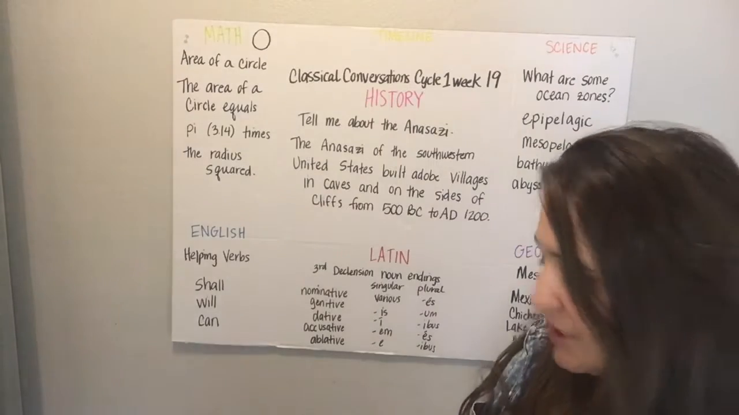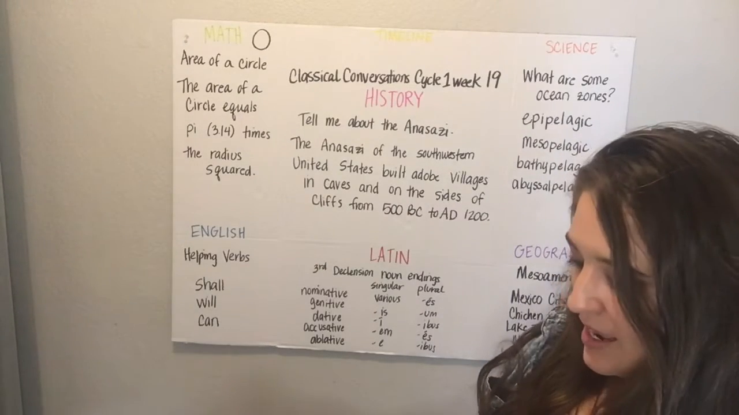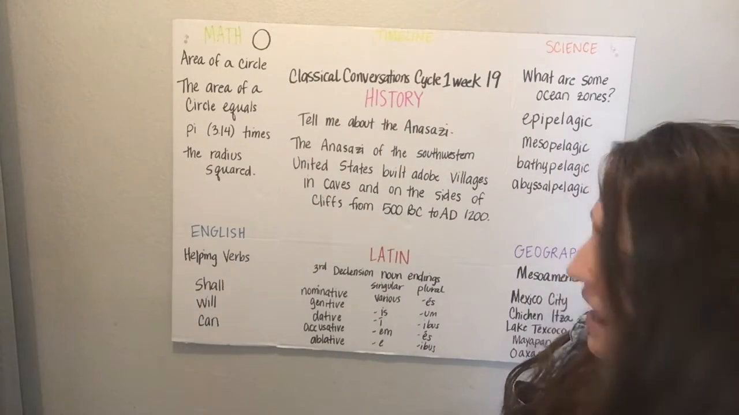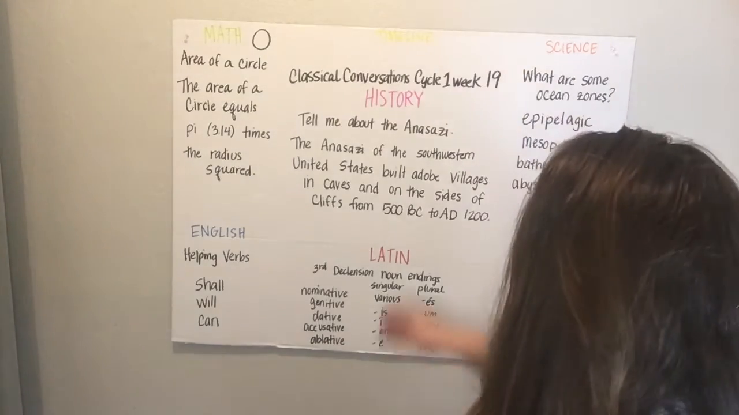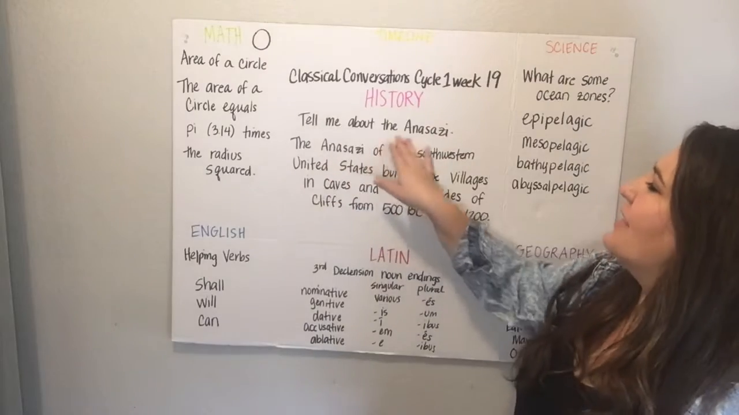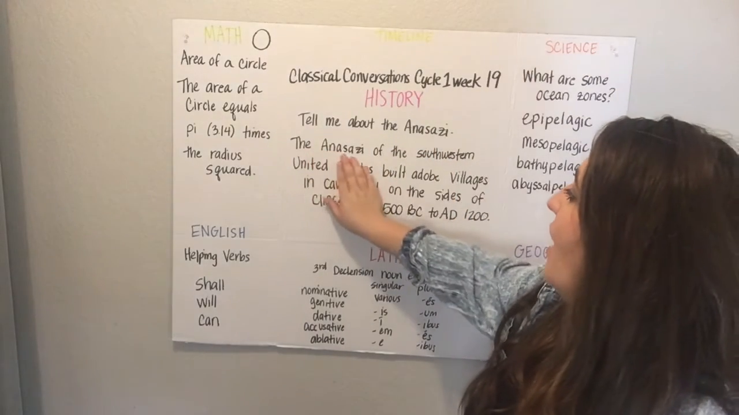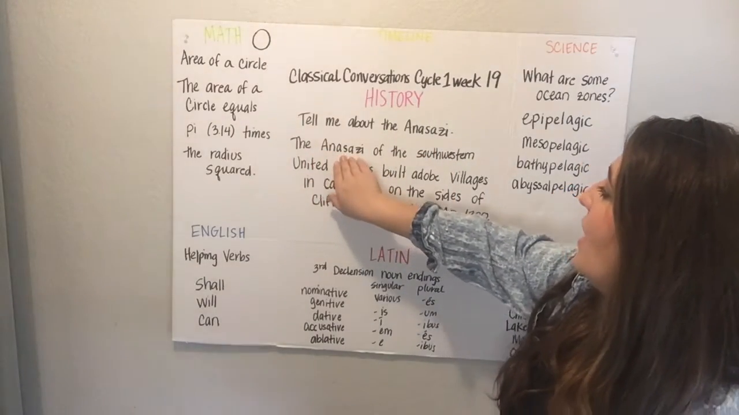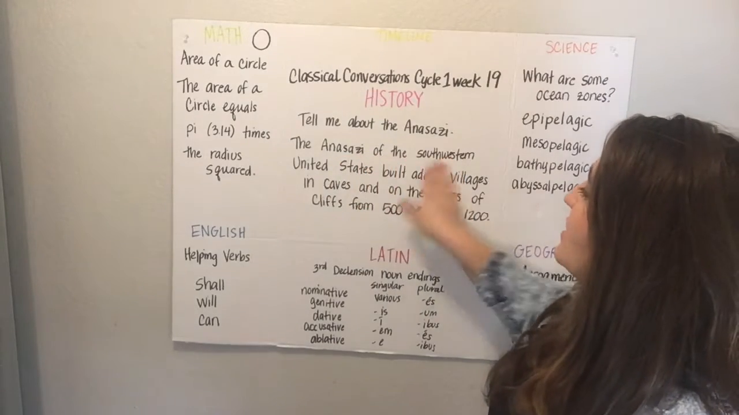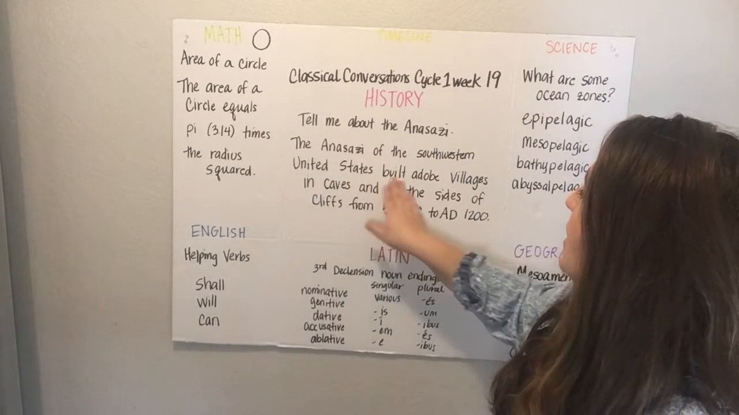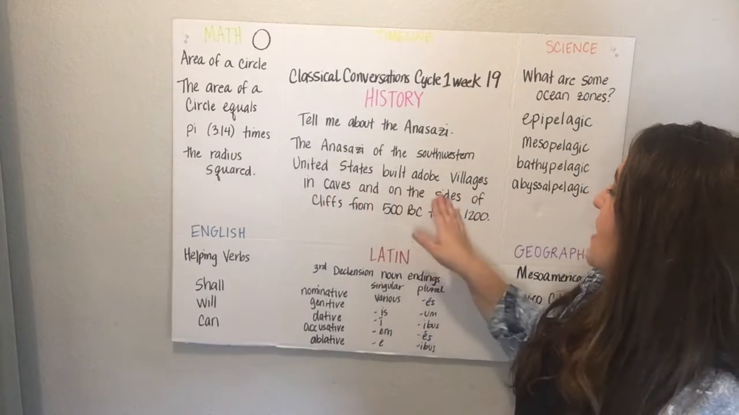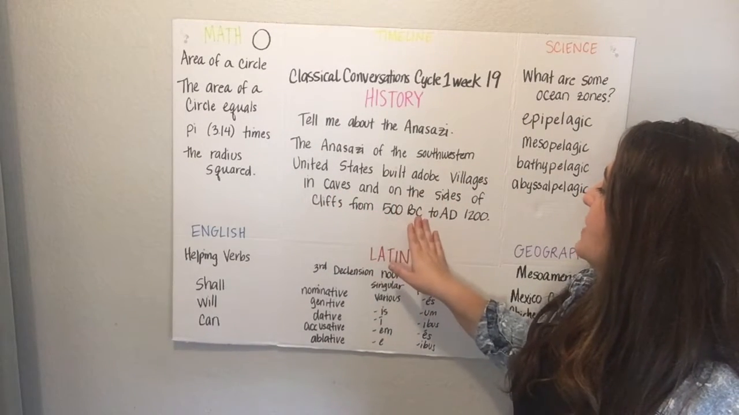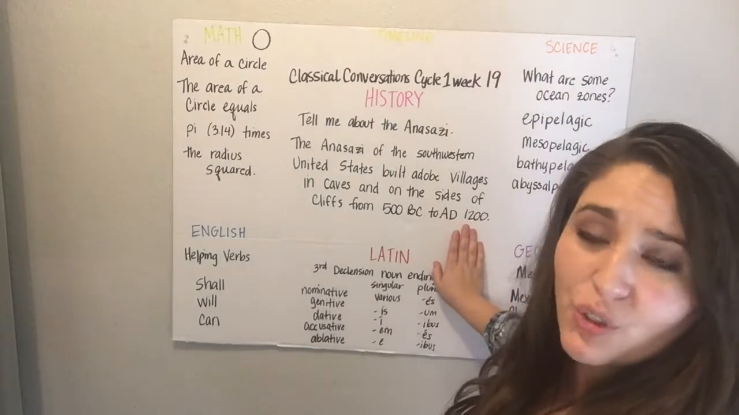Let's go on to our history. History, we learned the Anasazi. Tell me about the Anasazi. The Anasazi of the southwestern United States built adobe villages in caves and on the sides of cliffs from 500 BC to AD 1200.